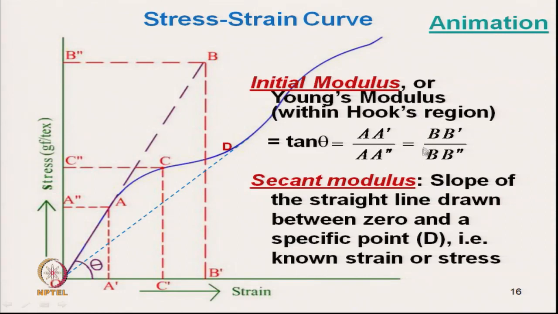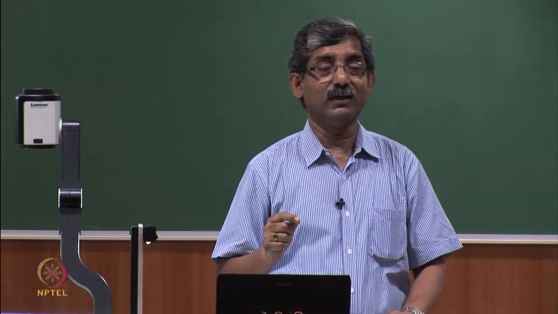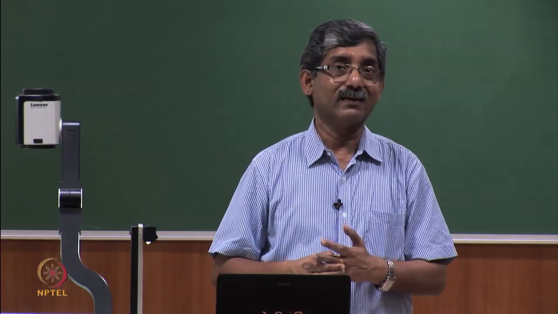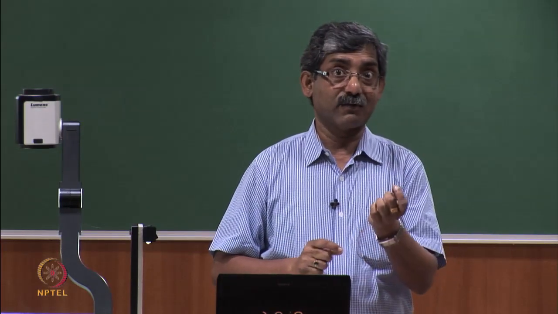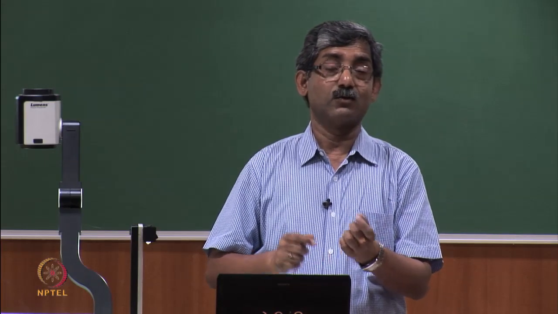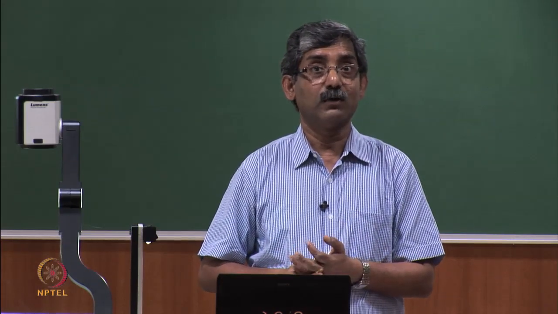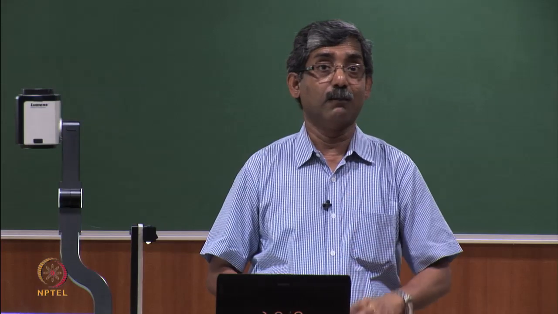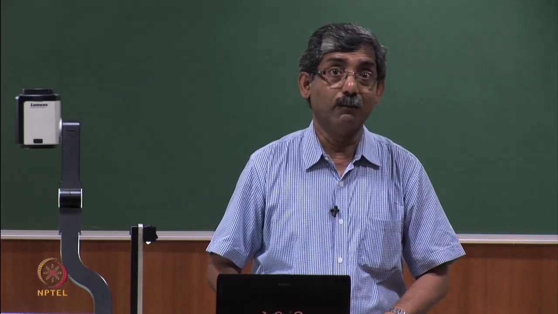Another term is called secant modulus. So, initial modulus is one parameter which is actually useful to get the stress strain characteristics at the very initial level, okay, just to know the tough modulus of the material.